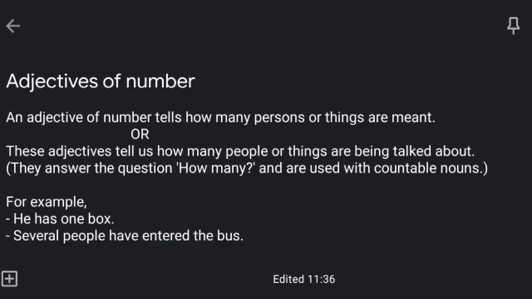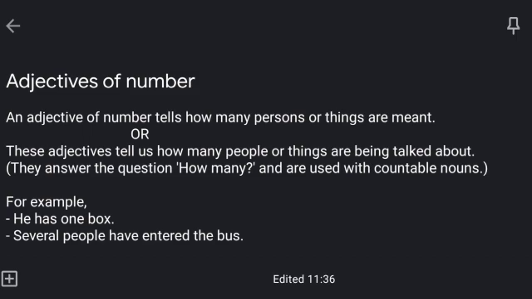Moving on to the third kind of adjective, which is adjectives of number. What are these? An adjective of number tells how many persons or things are meant, or these adjectives tell us how many people or things are being talked about. So basically, in a sentence where the number of things or the number of people is mentioned, it comes under adjectives of number. They answer the question how many and are used with countable nouns.